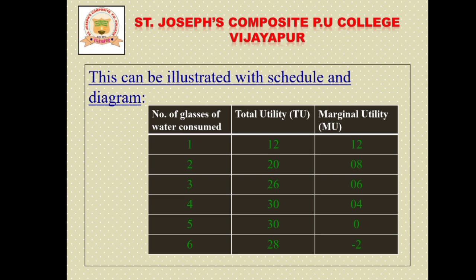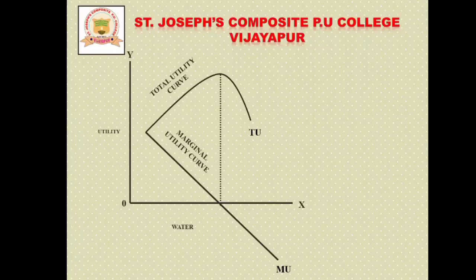So this is the law of diminishing marginal utility. And this theory we can express with the help of one diagram also. Then students, observe this diagram here.